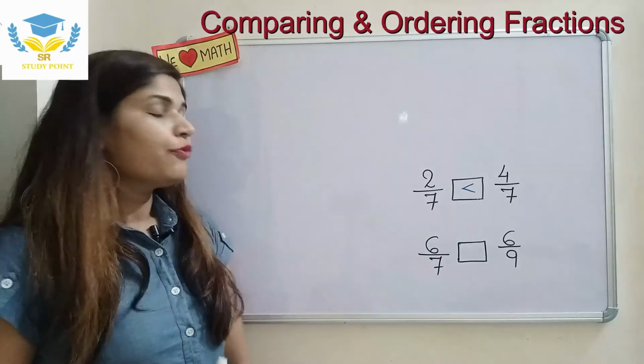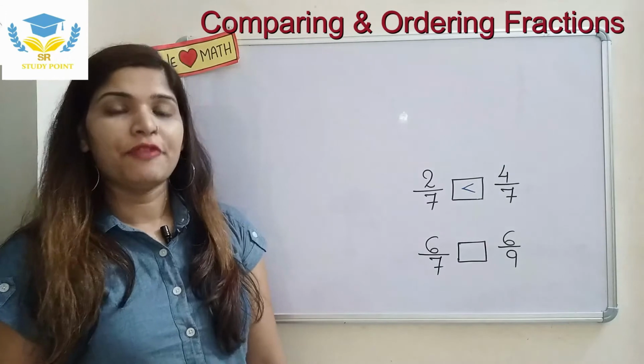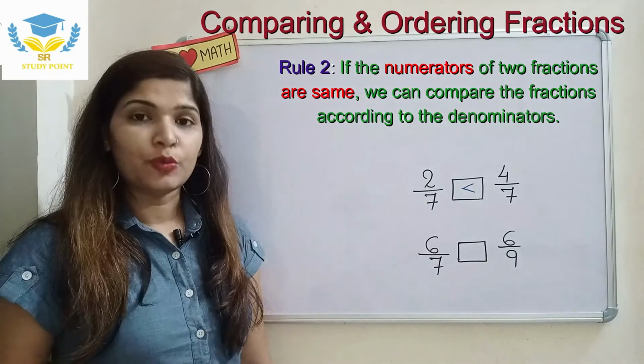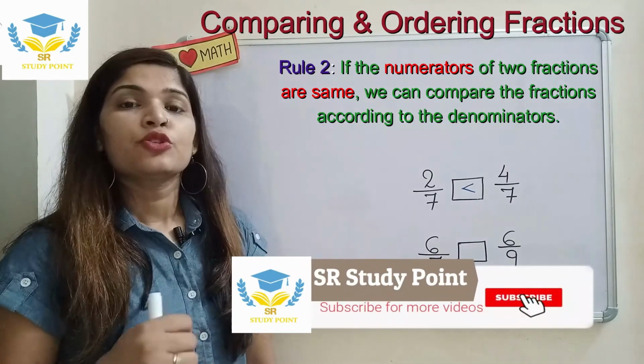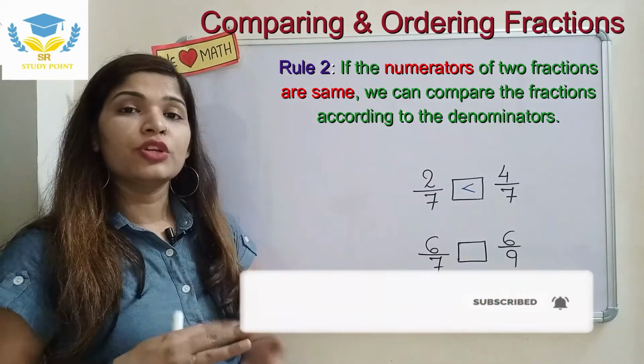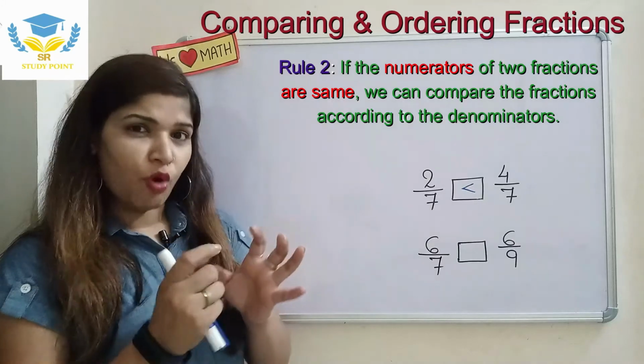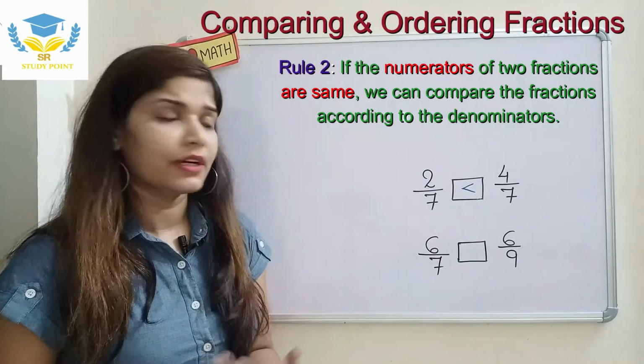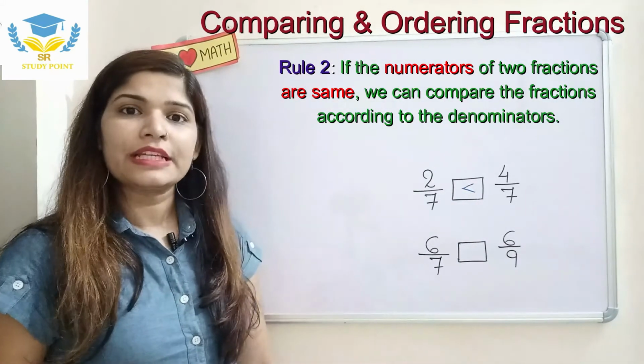Now we come to the next rule. Whenever the numerators are the same while comparing, we do the reverse: the smaller number will make the fraction bigger and the bigger number will make it smaller. I am talking about the denominator only.